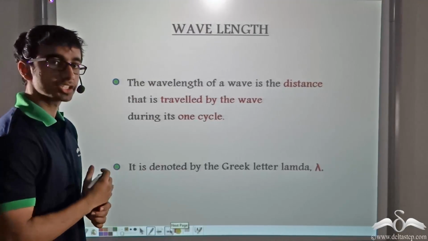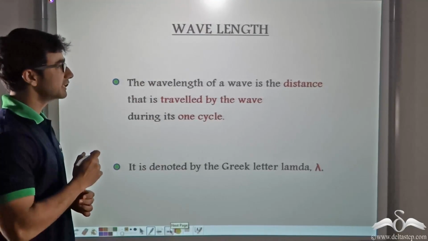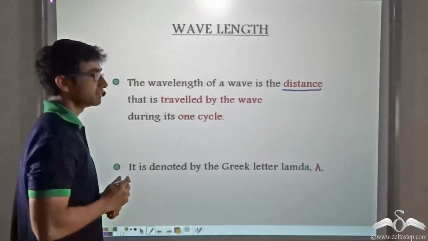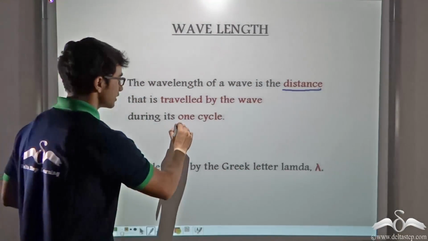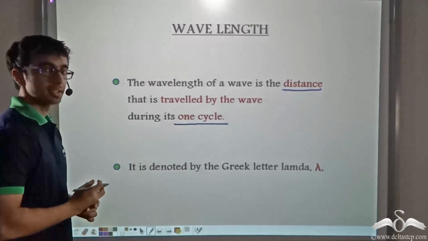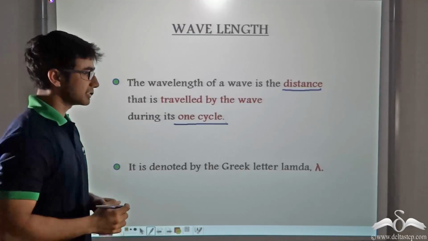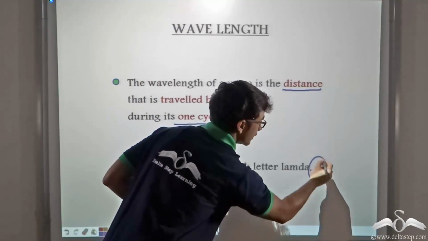So what is the definition of a wavelength? The wavelength of a wave is the distance traveled by the wave during one cycle. And how is wavelength represented? It is denoted by the Greek letter lambda.